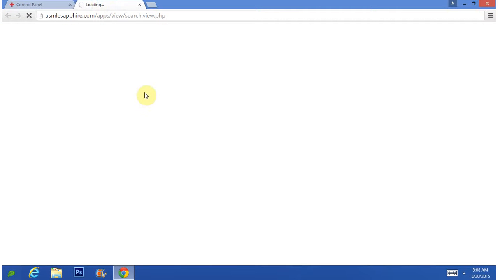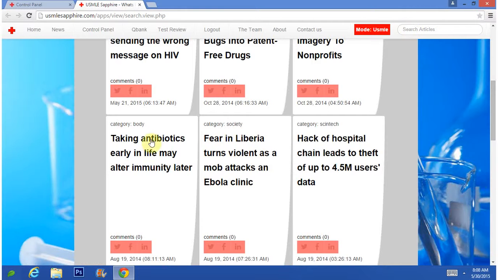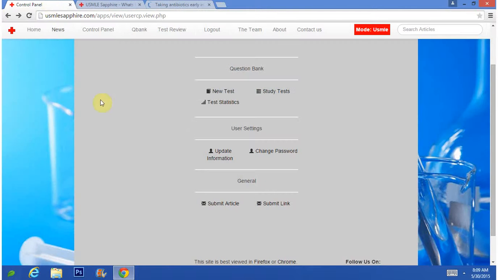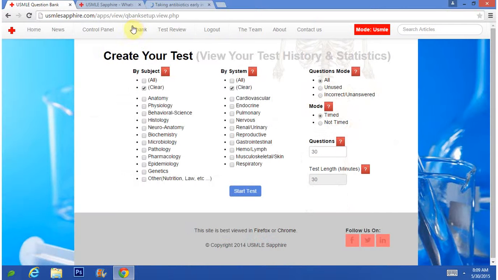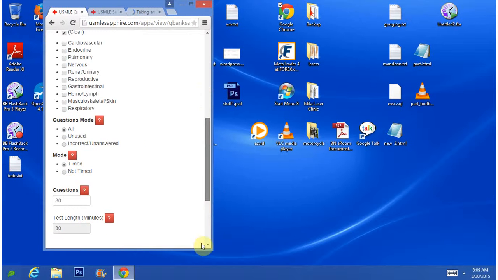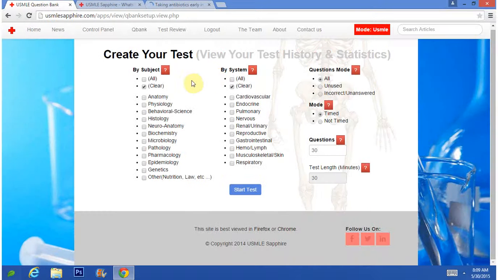Here I have a list of news articles which you can search through. If you click on an article, it will take you to that page and open it in a new window. Let me show you the QBank. I haven't put many questions in the QBank yet. Also notice that this site is fully responsive. If I shrink it down, this is how it would look on a mobile phone, and you could still do the tests because everything is responsive and works on mobile phones, iPads, etc.